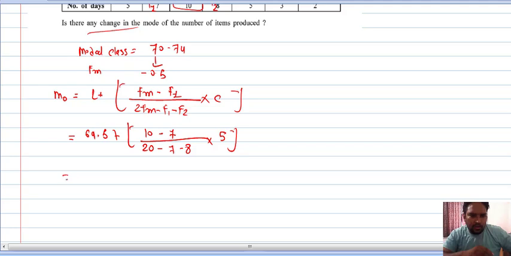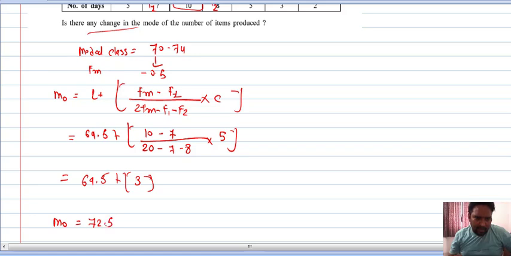So now what would be the answer of the bracket? You also solve, use calculator. So do 10 minus 7, so 3 into 5, 15 divided by 5, that means 3. So answer will be 72.5 number of units, right?